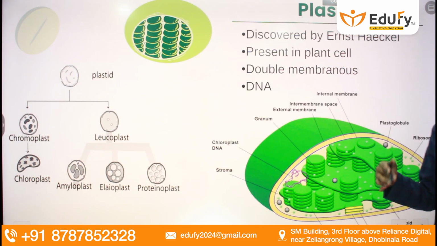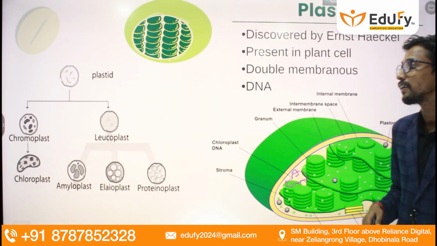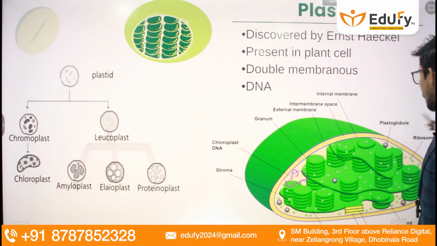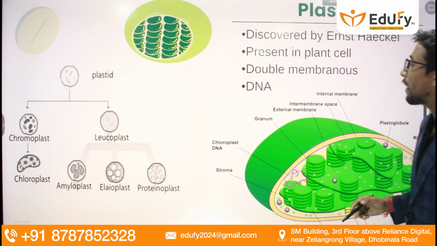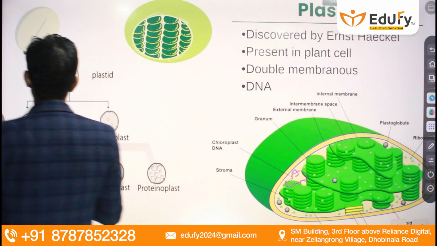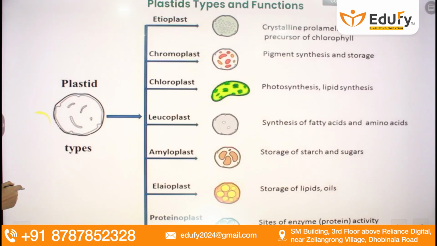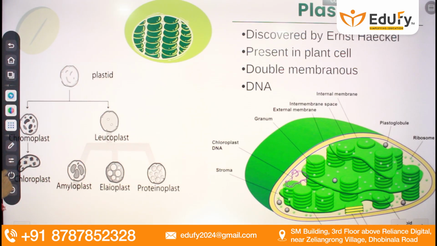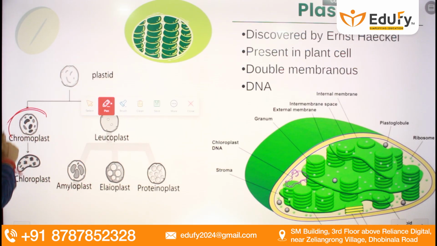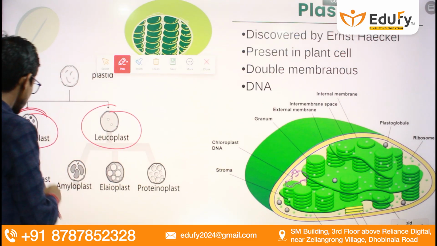Plastids are exclusively present in plants, and plastids can be classified into two categories: those having color, chromoplasts, and leucoplasts.